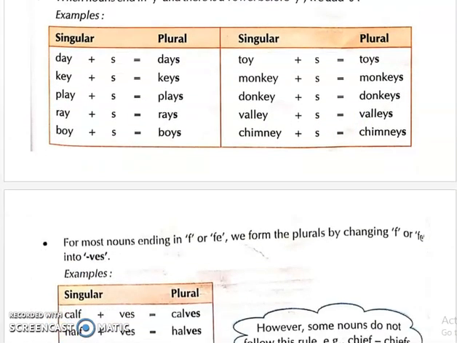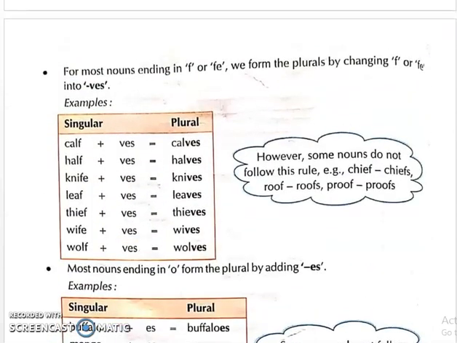Many more we will see. Now, for most nouns ending in F or FE, we form the plural by changing F or FE into VES. When your last letter is F or FE, we will change it into VES. We will remove F and write VES. For example, calf, calves. Half, halves. Knife, knives. Leaf, leaves. Thief, thieves. Wife, wives. Wolf, wolves.